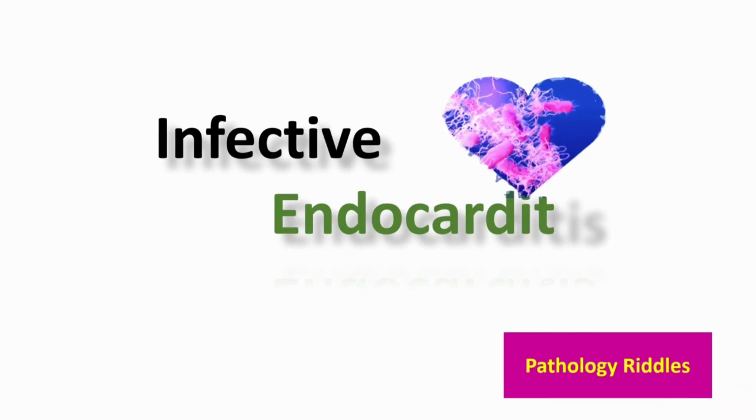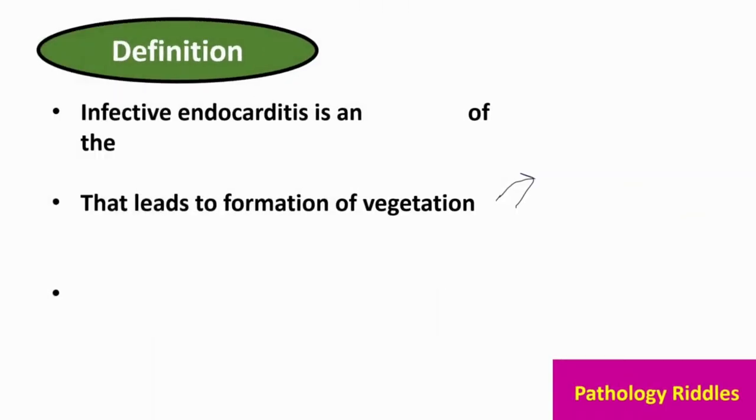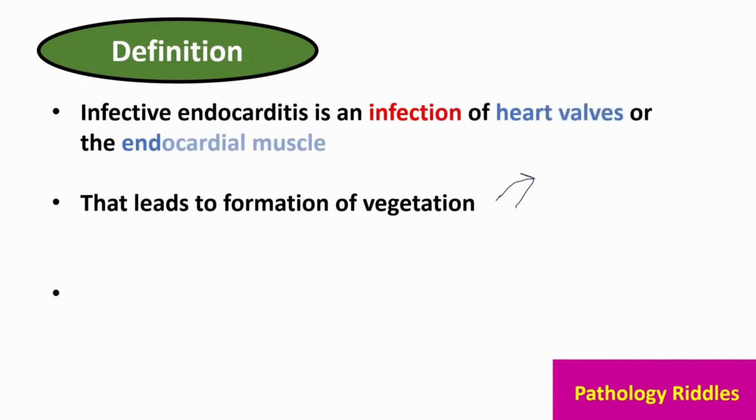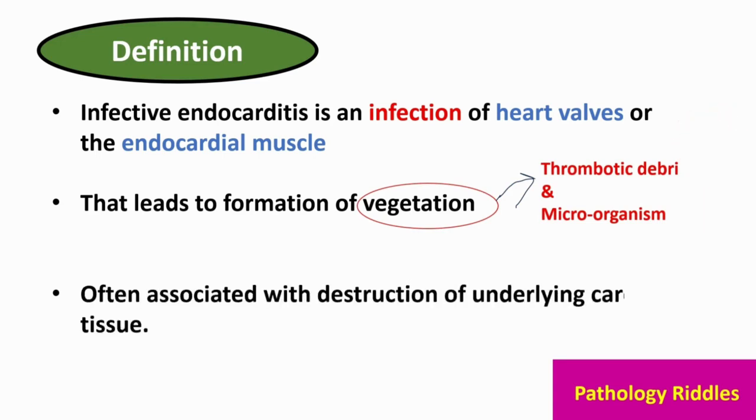Today we will be dealing with the topic infective endocarditis. So what is endocarditis? Infective endocarditis is an infection of heart valves or the endocardial muscle that leads to formation of vegetation. So what is vegetation? Vegetation is basically thrombotic debris and microorganism. It is often associated with destruction of underlying cardiac tissue.